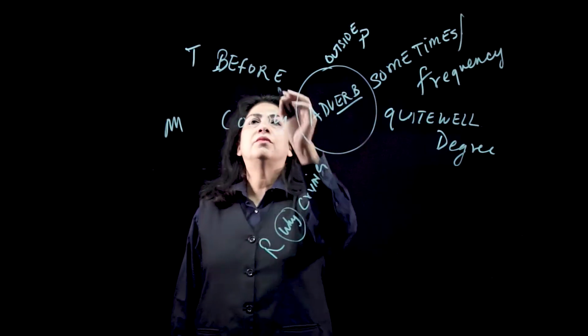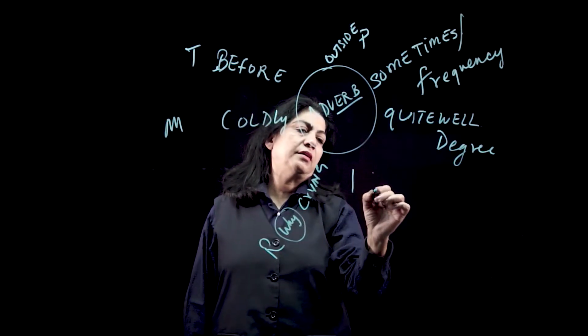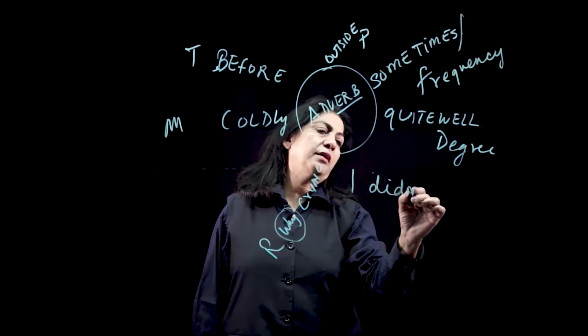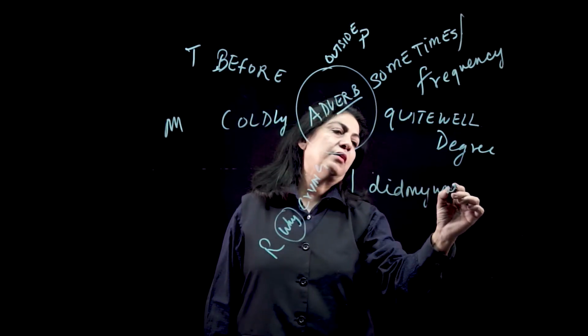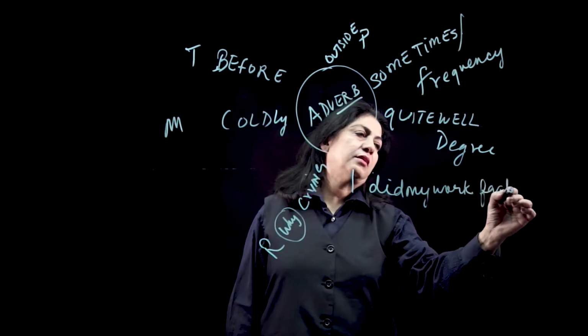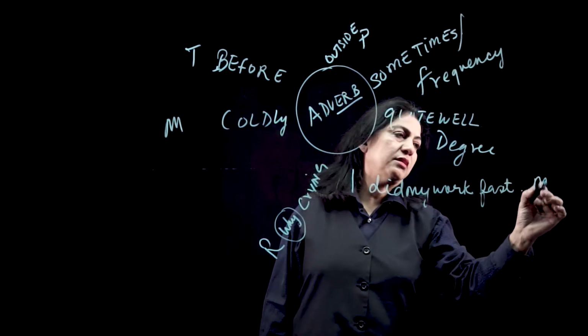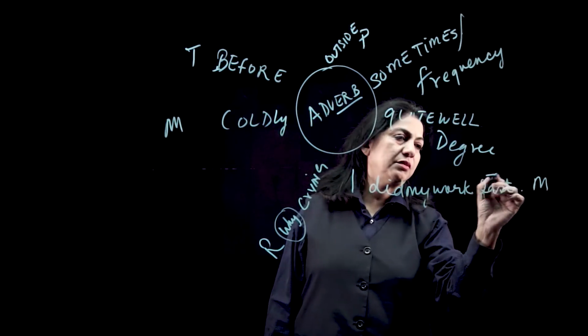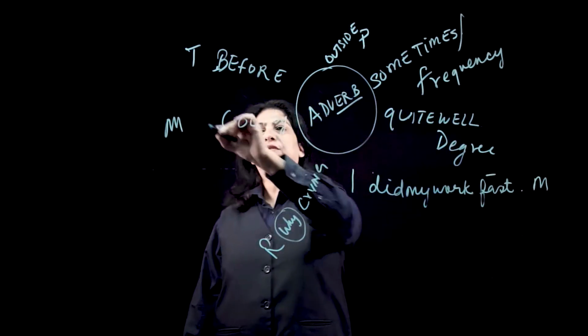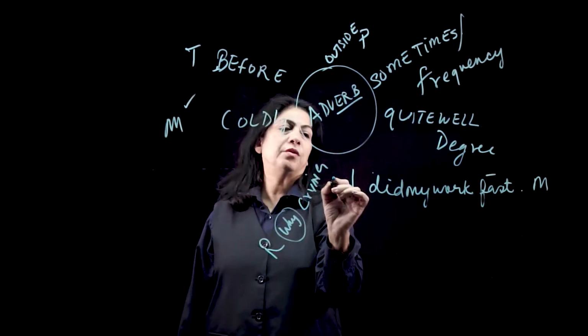Let's do one example of time. I did my work fast. Now, fast is of course manner. So let's say into manner. How was the work done? It was done fast. So let's finish. We've done manner. Now for before, let's see before now. Time.